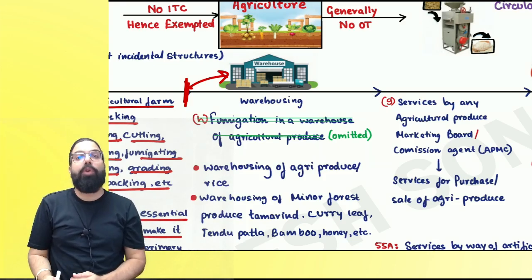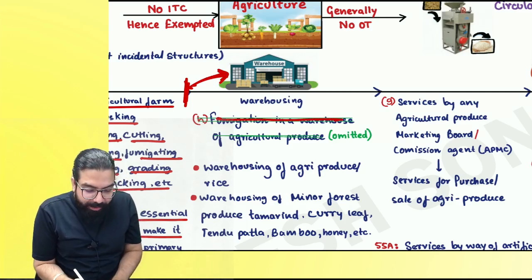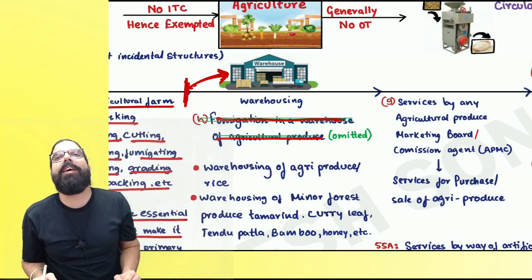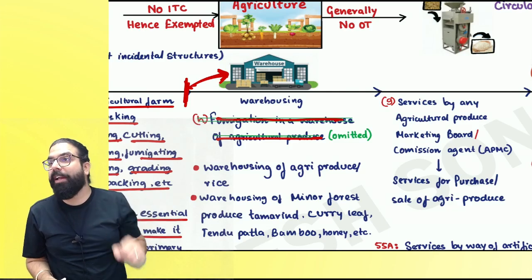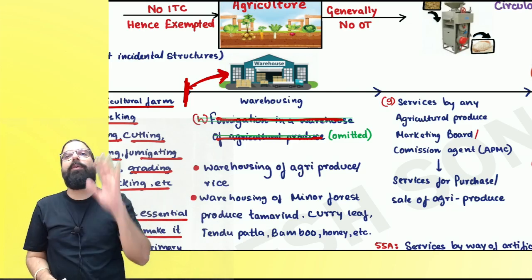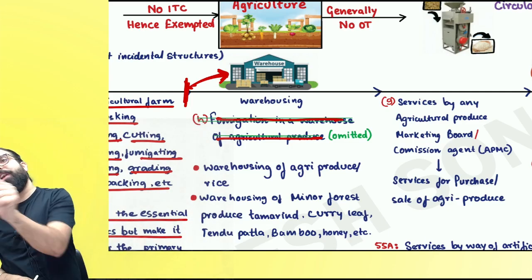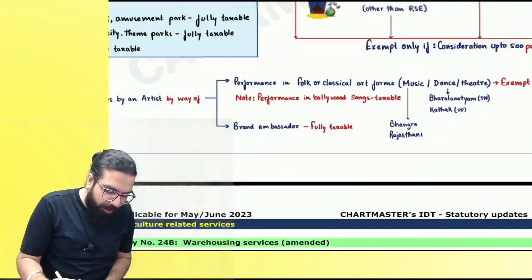The government went ahead and told, now warehousing, what will happen? Fumigation in the warehouse of agricultural produce will be done. It is not the agriculturist who bears the cost. Generally, it is those big people who buy the goods and store it. Correct or not? And hence, this entry was being deleted and they told fumigation in the warehouse of agricultural produce will now be taxable. Everyone over here, I want to talk about it quickly.